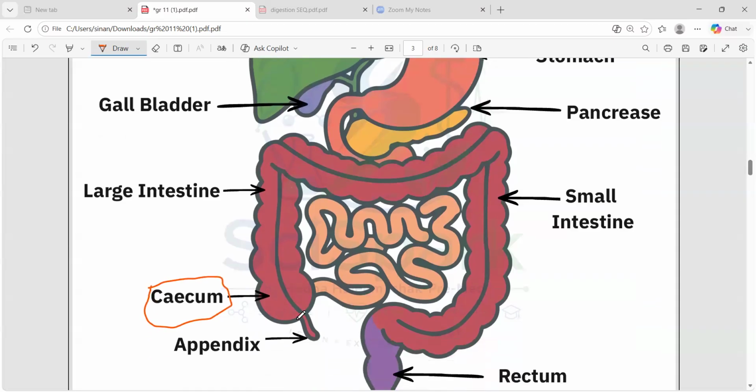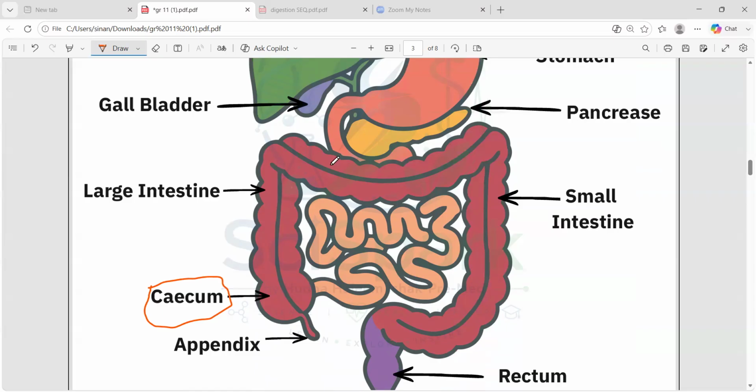And this cecum has a small finger-like projection. This finger-like projection we call the appendix. People used to get appendicitis, right? So swallowing something that gets stuck in this part will result in appendicitis. So this is the appendix.